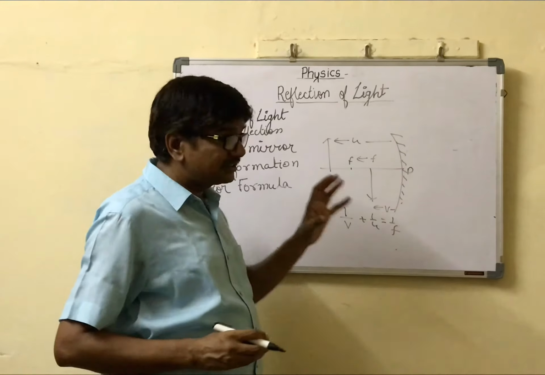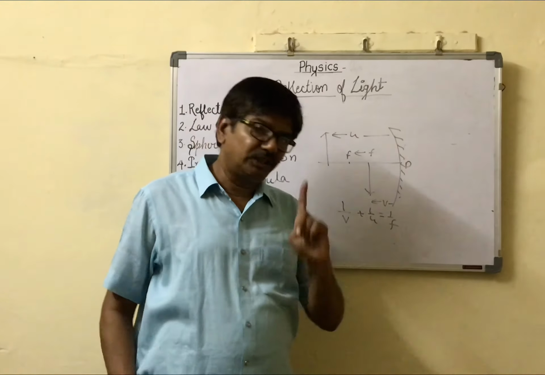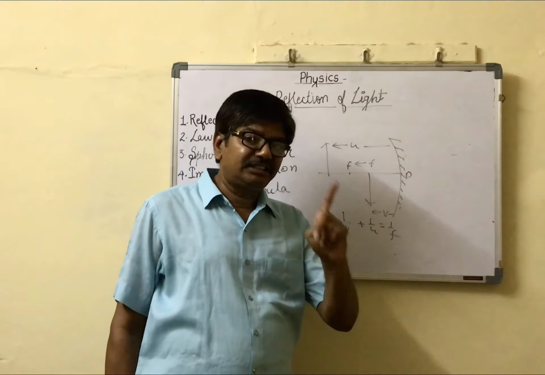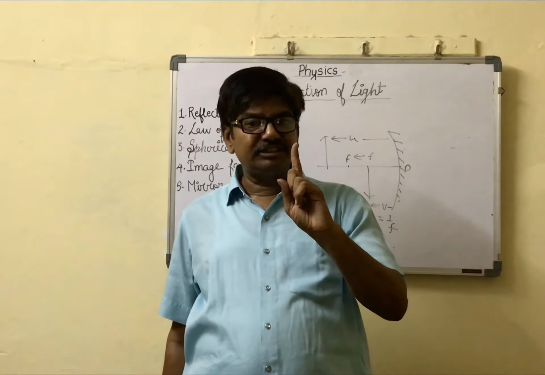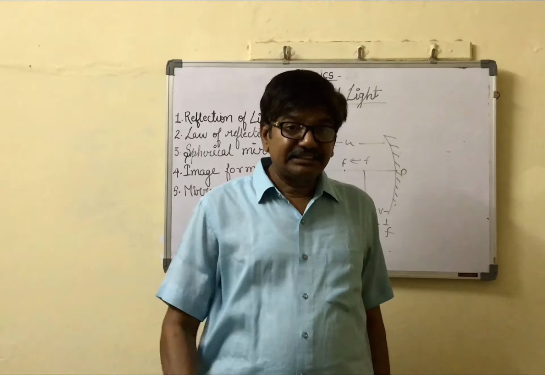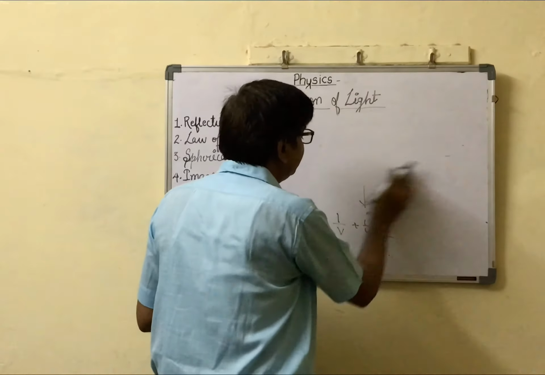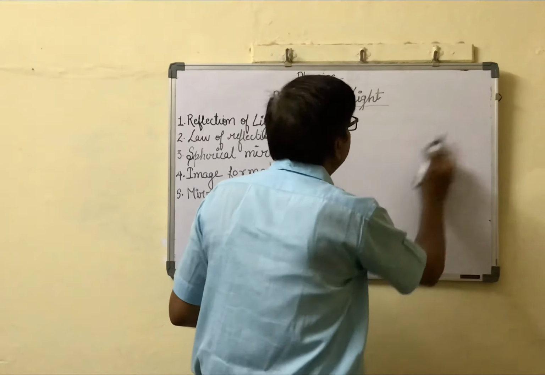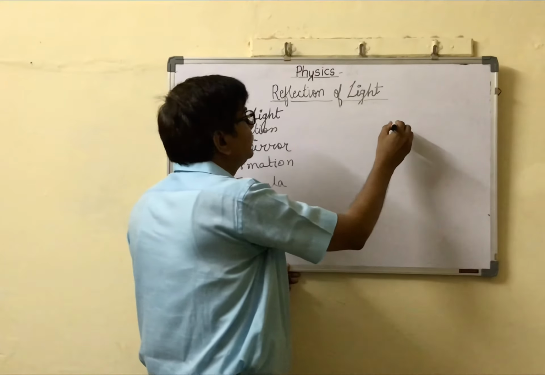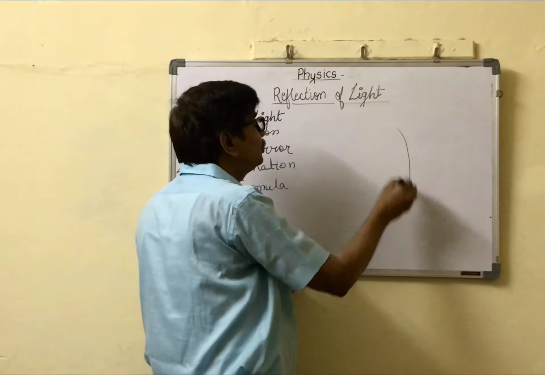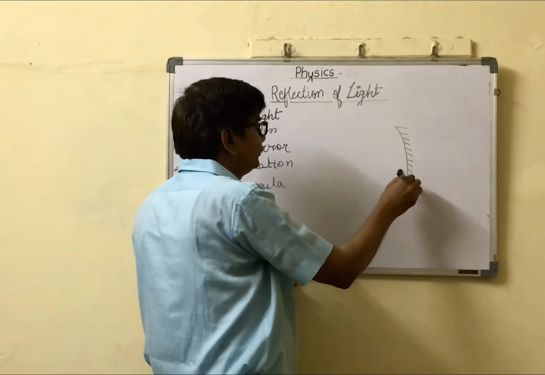Now there are some important sign convention rules. First rule: all distances are measured from the pole. Second rule: distances measured in the direction of incident light are taken positive, and distances measured opposite to the incident light are taken negative.